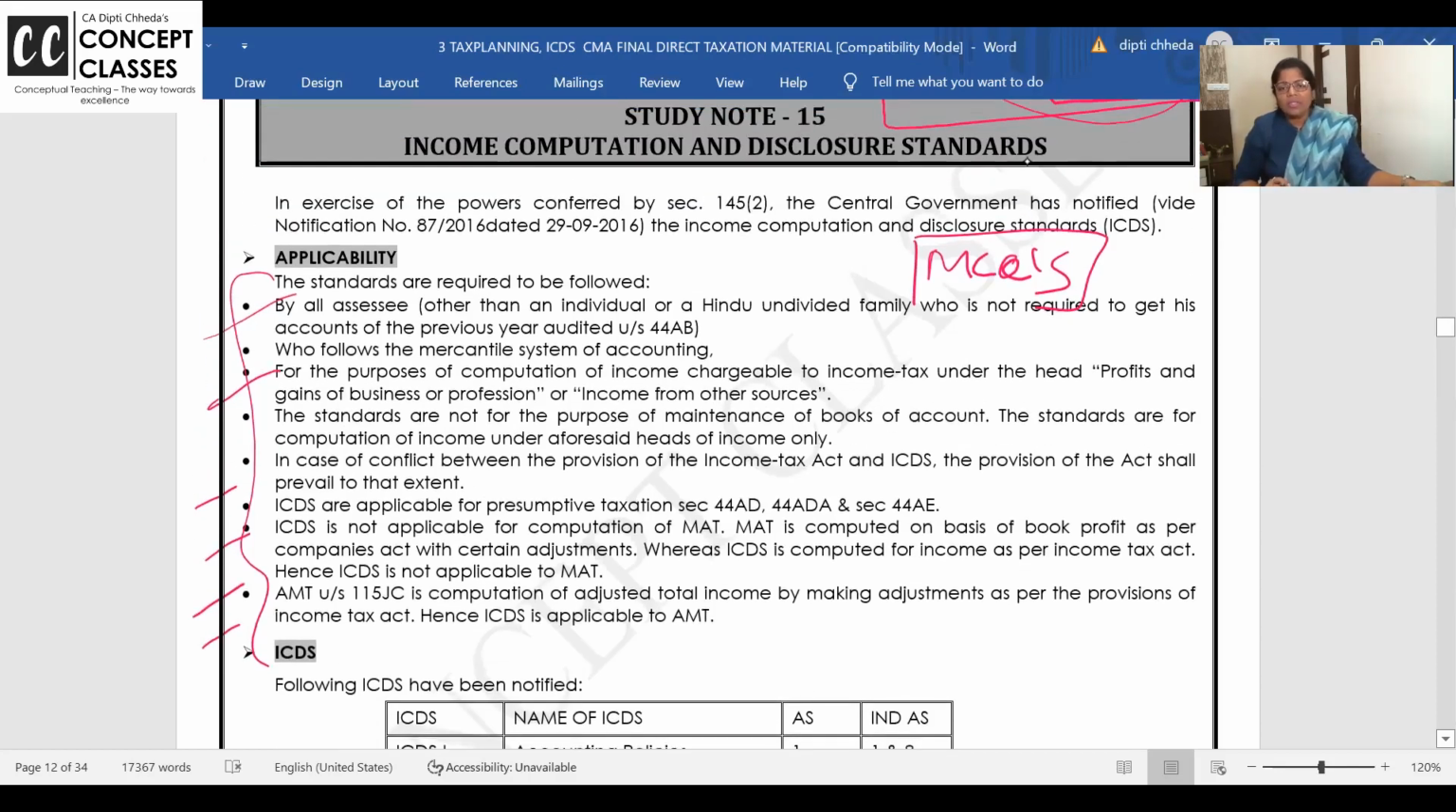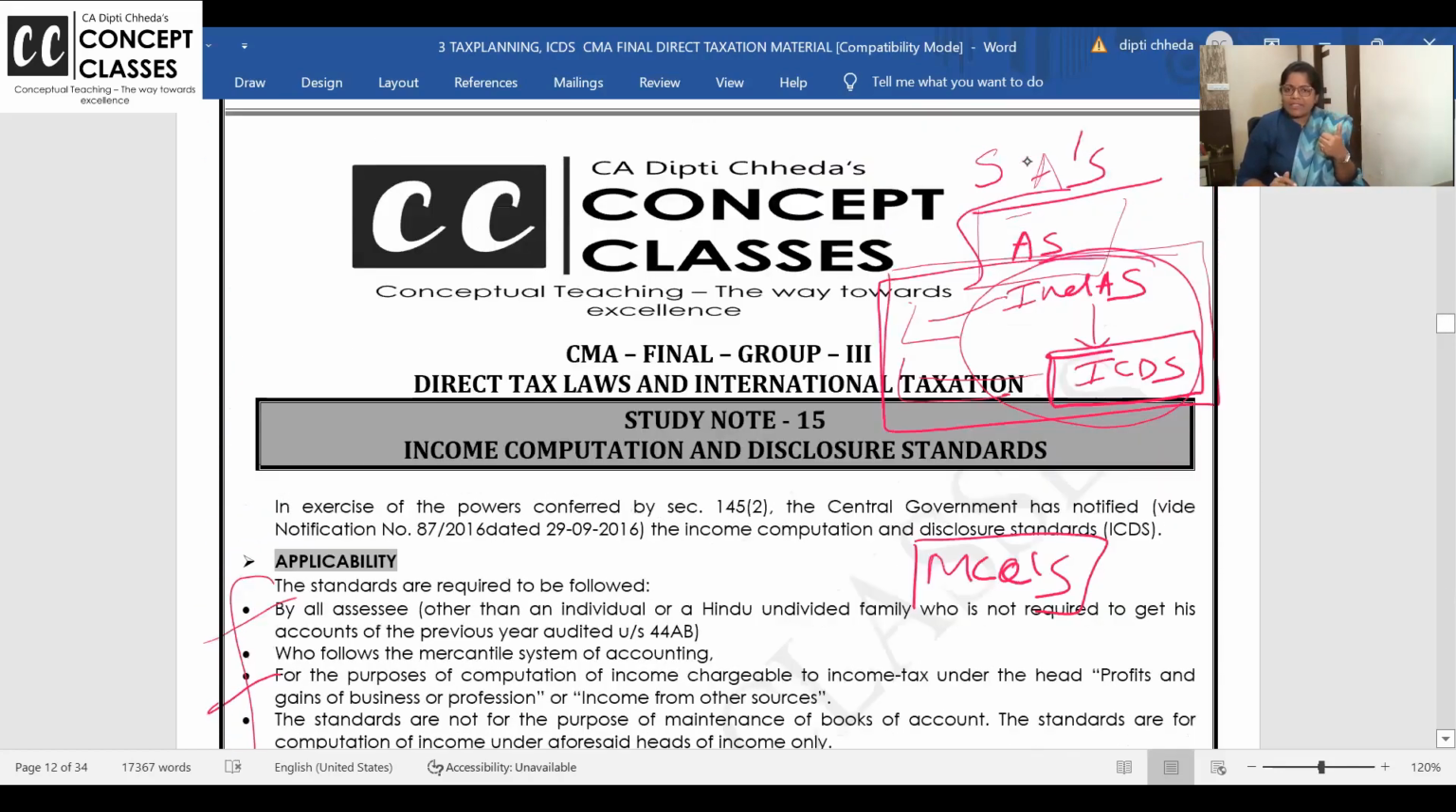I told you, they are not checking how to make the paper tough, how to test you. When the paper is set, they are checking how in-depth you know. So, as we have standards or benchmarks for maintaining the books of accounts, we have standards and benchmarks for auditing, for uniformity, for comparatives and all.